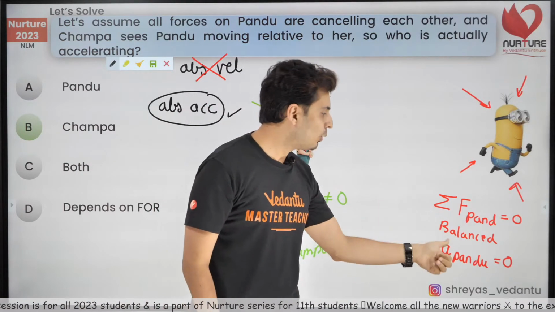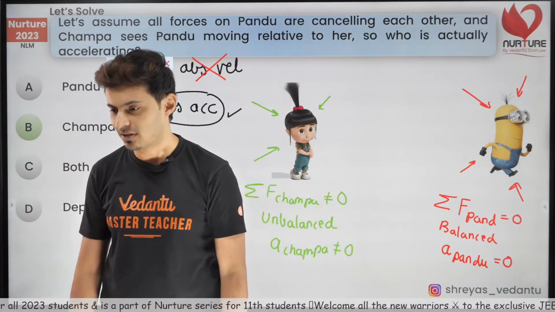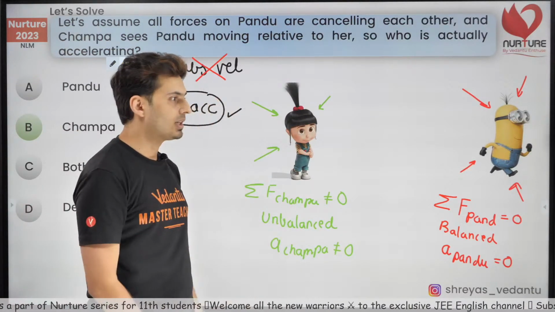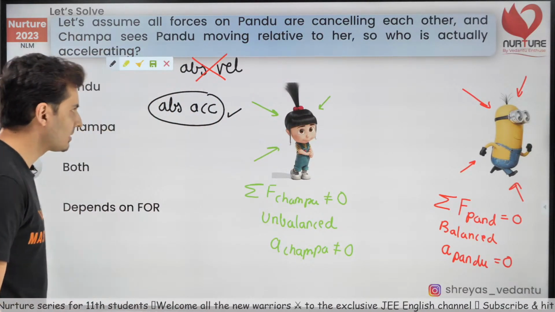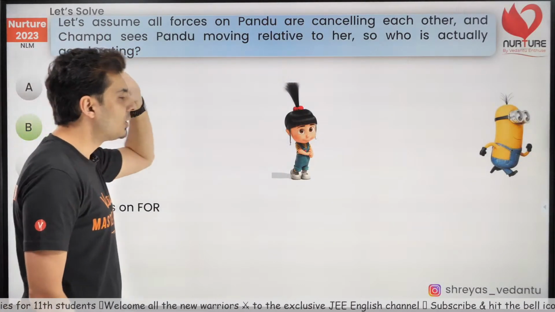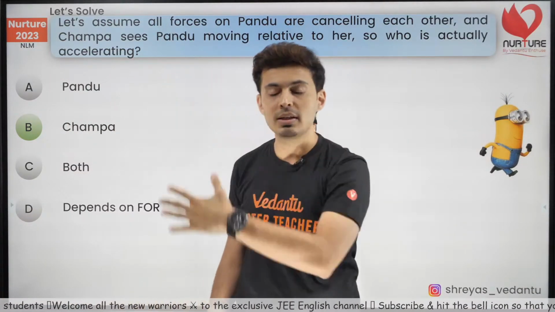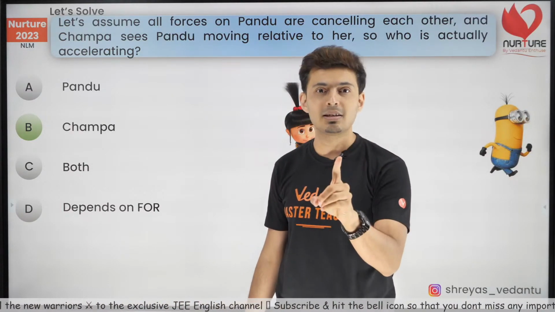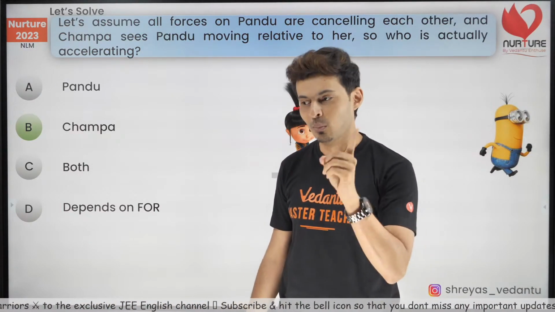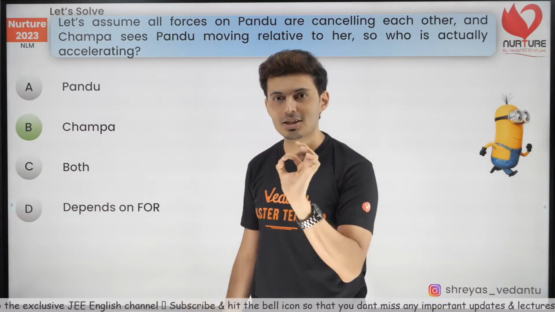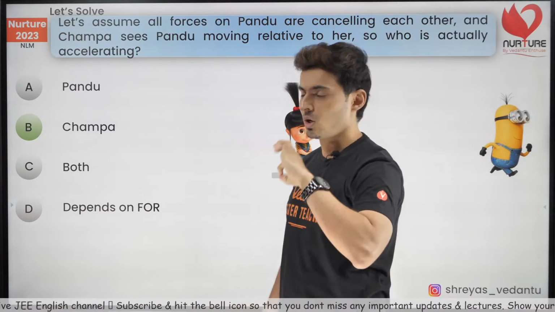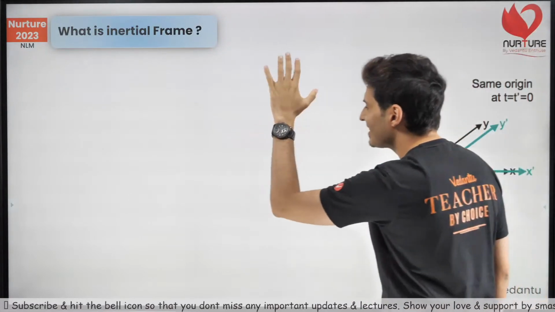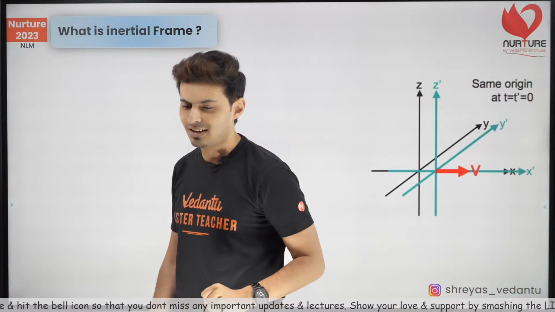And which is that frame? The one which has 0 net force. The one which has 0 net force has no acceleration at all. That's what Newton's first law tells us in a way. So the concept that we learned through these questions is motion is relative, but acceleration can be absolute. Motion is relative, but acceleration can be absolute because you have a frame which has 0 acceleration. Now that's exactly what an inertial frame is.